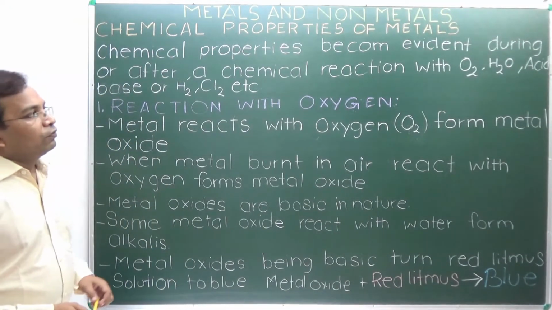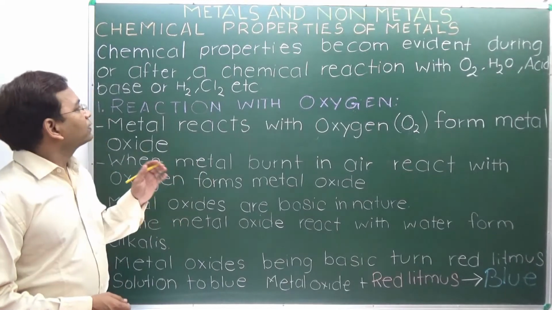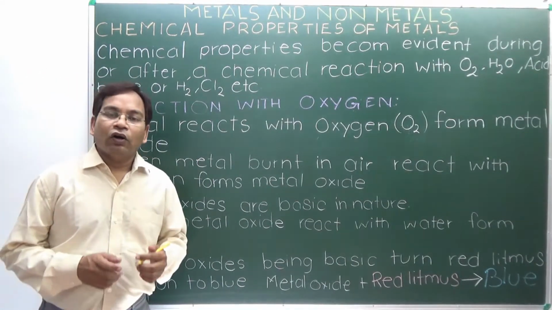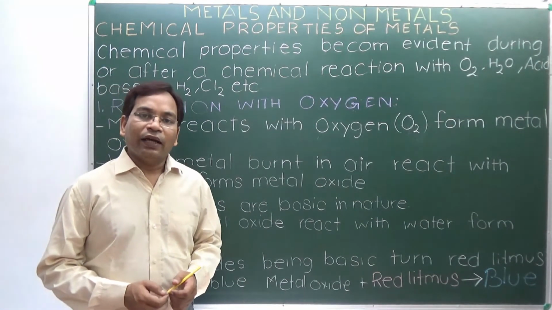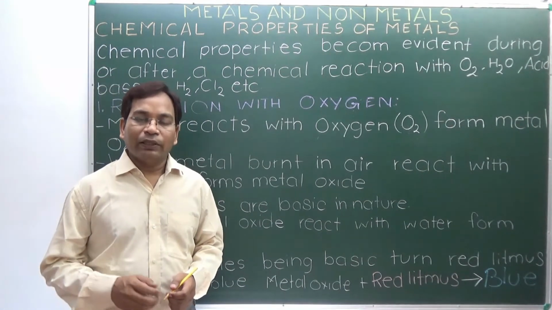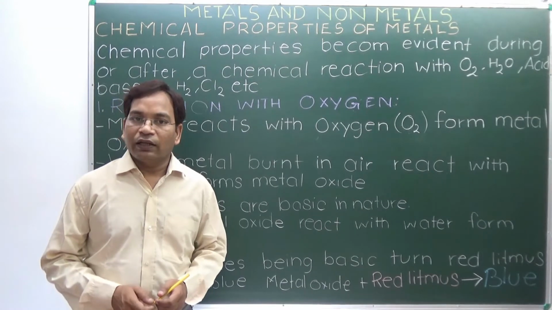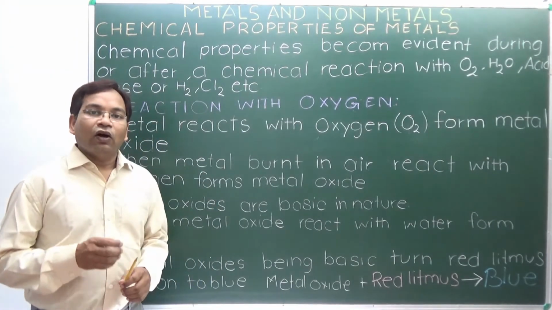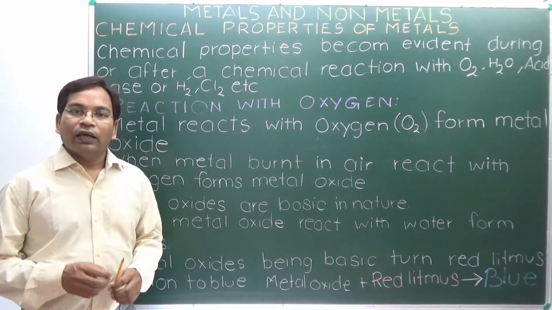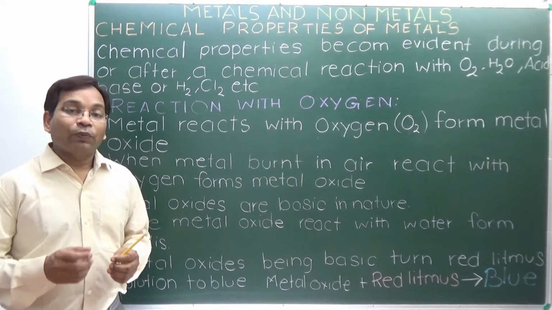So when they react with oxygen, water, acid and base, or whatever things we get around us, they form a particular product. That product is identified, after which the reactant or reaction going on is identified, and the chemical property of the metal.